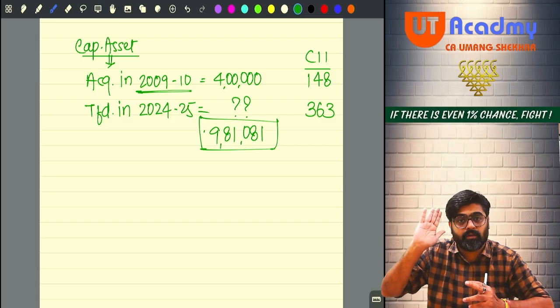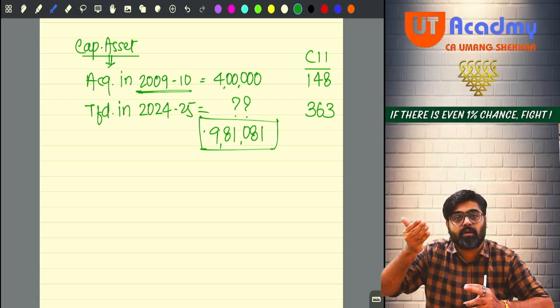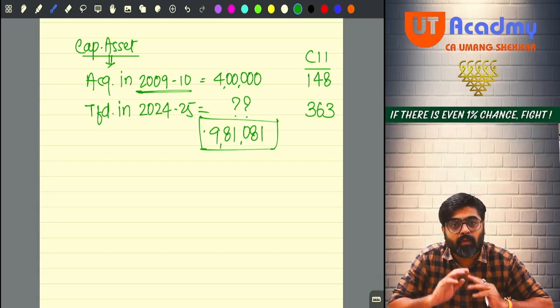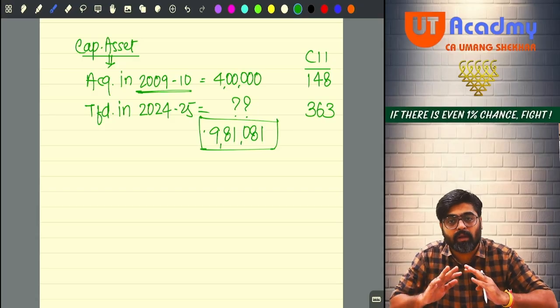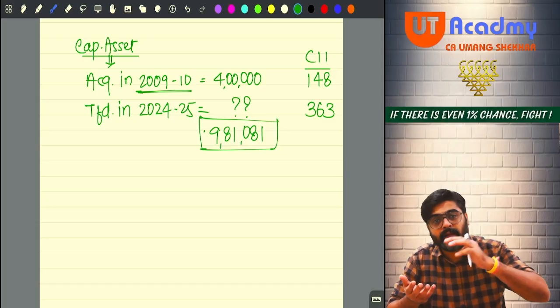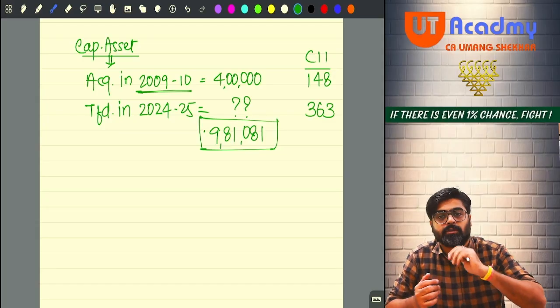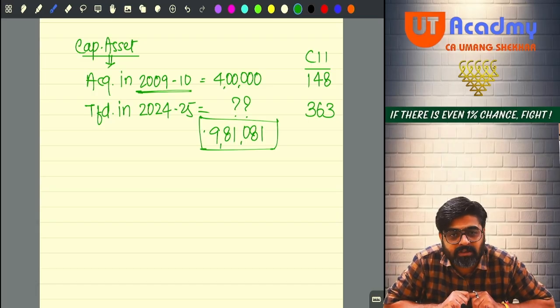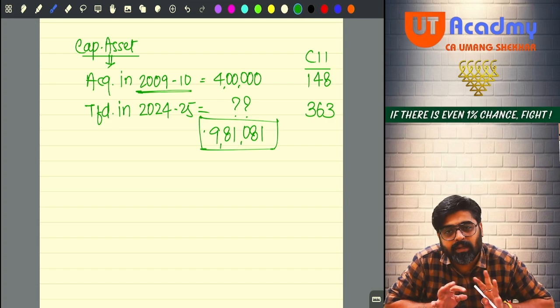All other assets, the inflation affects their cost after 36 months. So hold them for more than 36 months. They will become long term. We will allow you to inflate their cost, to index their cost, to take the inflation as a factor to be included in your cost. Yes or no? Now that 36 months is no more in existence, and for all the assets, the indexation is also taken away.